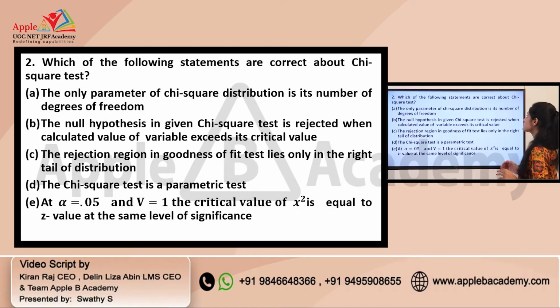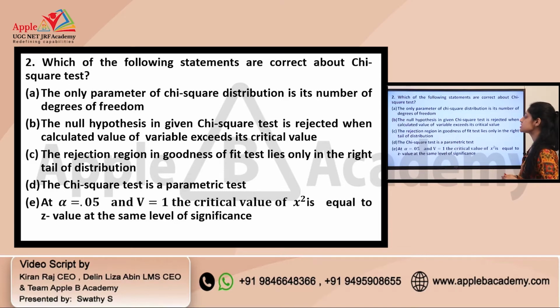Which of the following statements are correct about chi-square test? Okay, so this is actually from which area? It is actually dealing with statistics. Okay, and when you're discussing about the chi-square test, option A, the only parameter of chi-square distribution is its number of degrees of freedom, and B, the null hypothesis is given chi-square test is rejected when calculated value of variable exceeds its critical value.